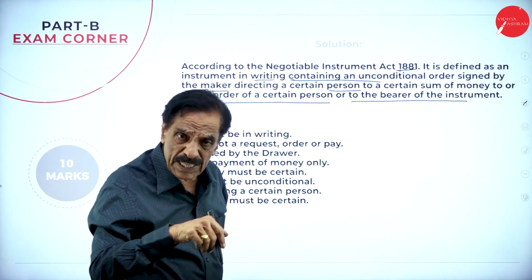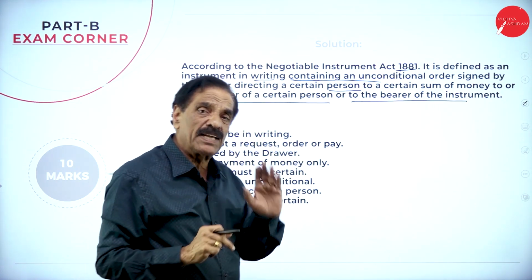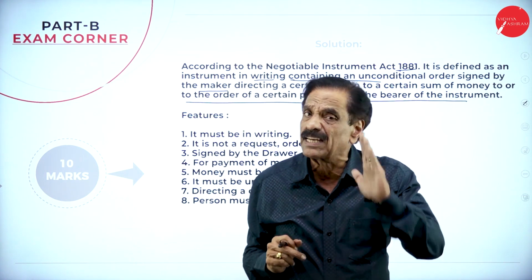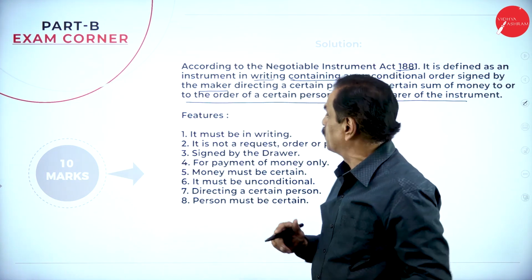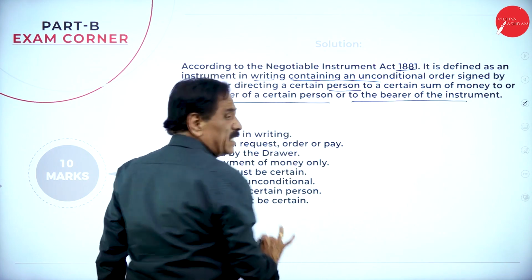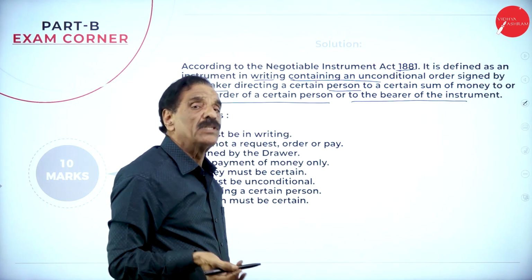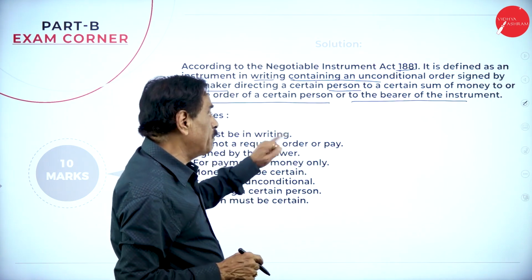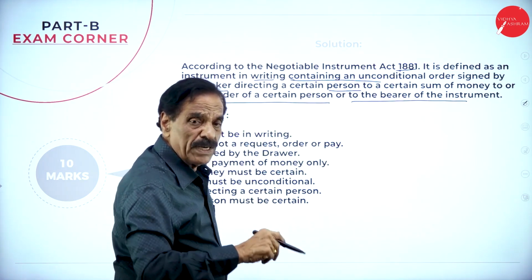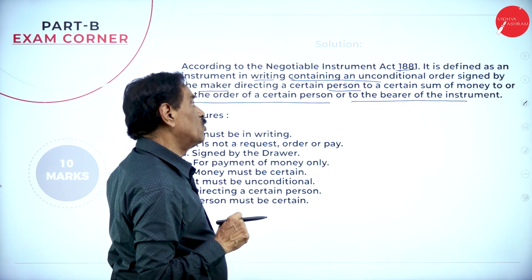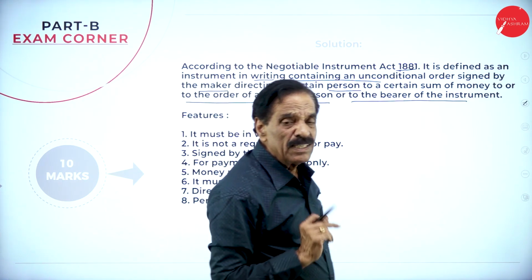Whoever brings that particular letter, you pay him. It is an instrument in writing containing an unconditional order to pay money, signed by the maker, directing a certain person either to pay me, or the man I instruct, or the bearer of the instrument, as the Negotiable Instruments Act says.